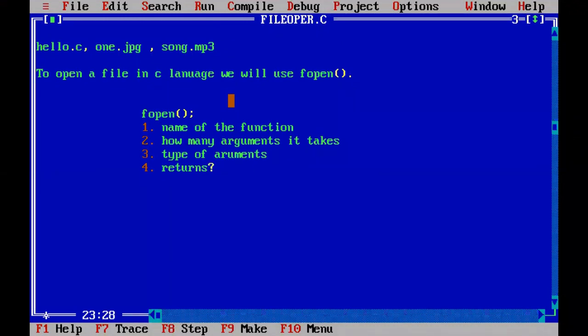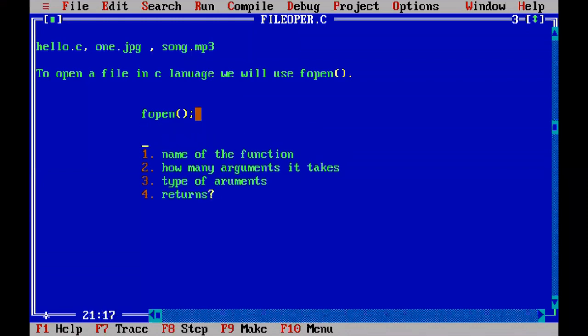So first, to understand the fopen function, what is the name of the function? Fopen. And second thing is how many arguments it takes. It takes two arguments. The first argument is the file name, and the second argument is the mode of the opening.